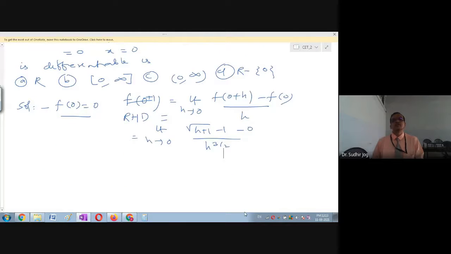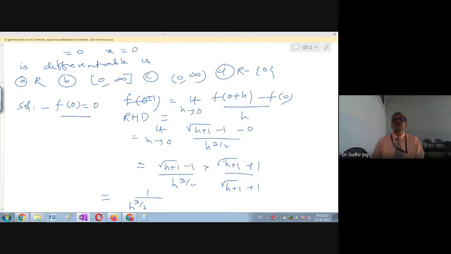You can find this limit by rationalization. The rationalizing factor is root of h plus 1 plus 1. The numerator becomes h, because h plus 1 minus 1 remains once the root goes.